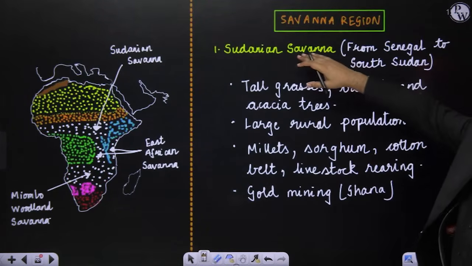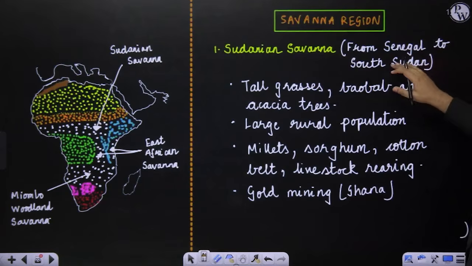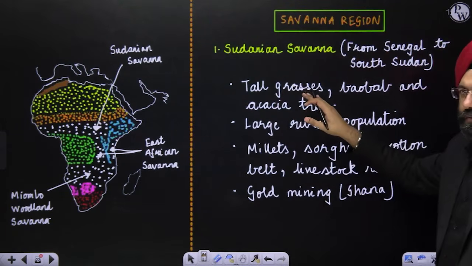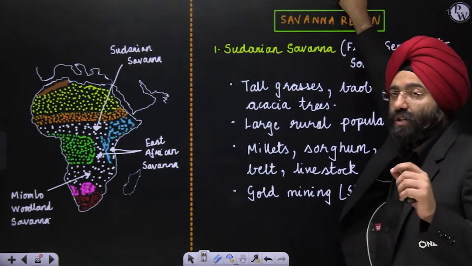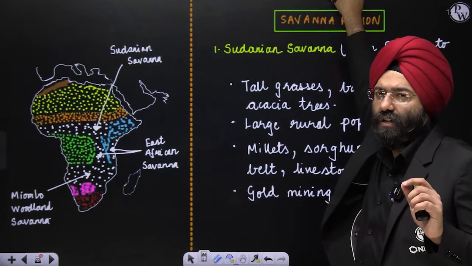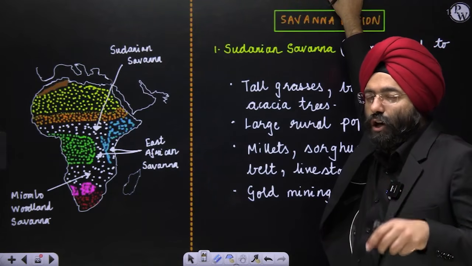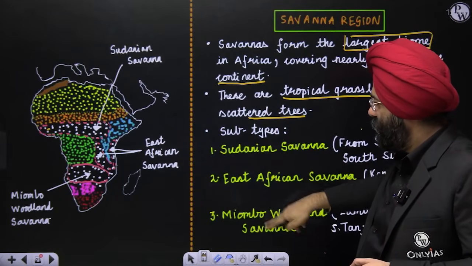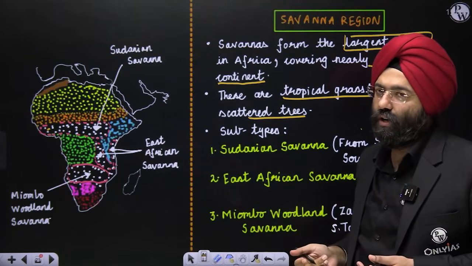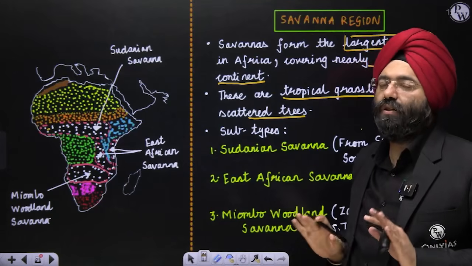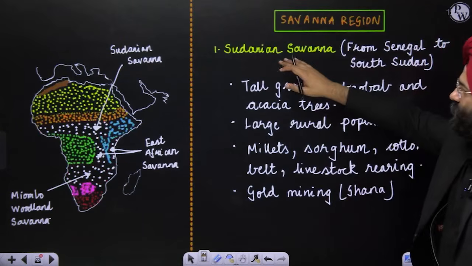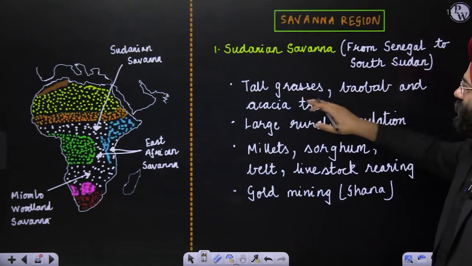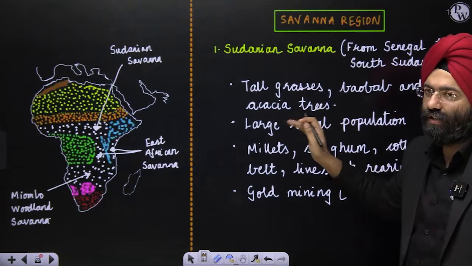If I see the Sudanian savanna, that is from Senegal to South Sudan, which is this part which I had told you, tall grasses are found here. In the preliminary examination in particular, they can ask you a question comparing the Sudanese and the woodland savanna also, if they want to pull your leg. That is why you should be aware of them, right? Now Sudanese savanna has tall grasses; baobab and acacia trees are basically found, characteristic of this particular type of grassland.